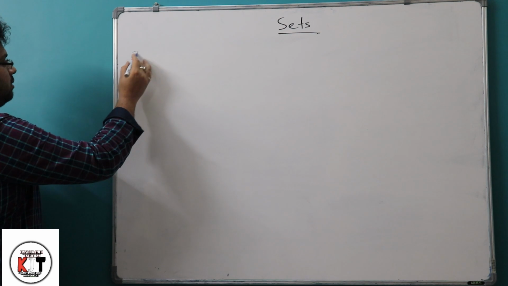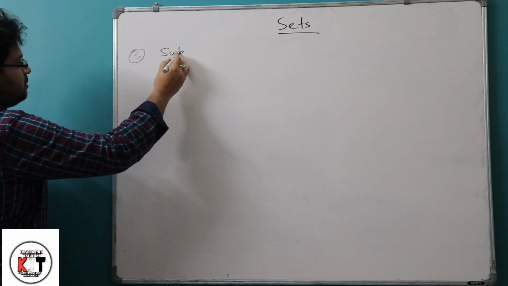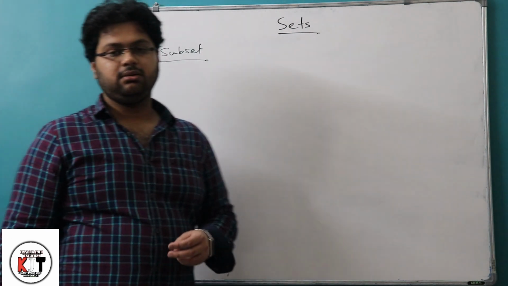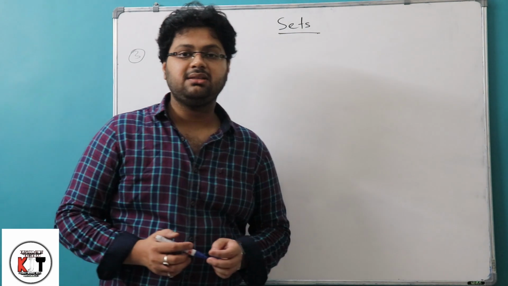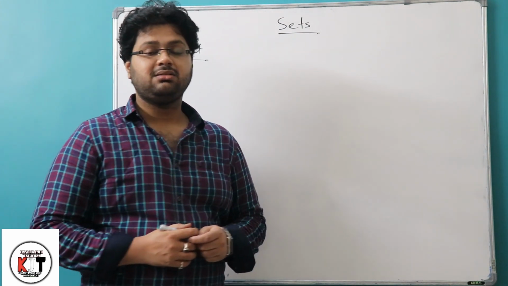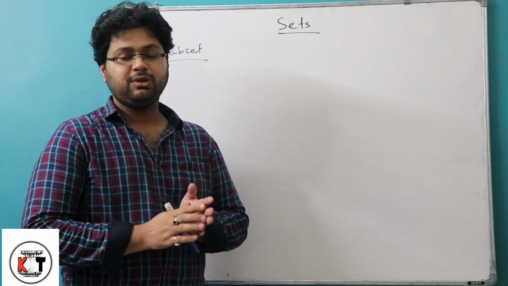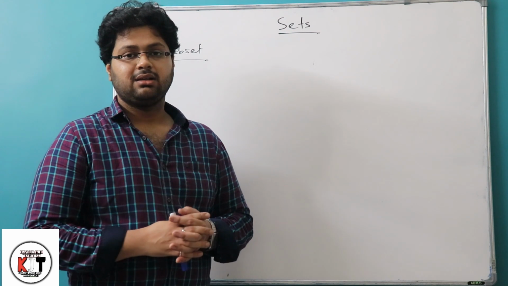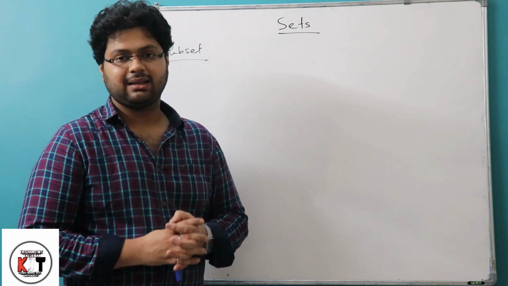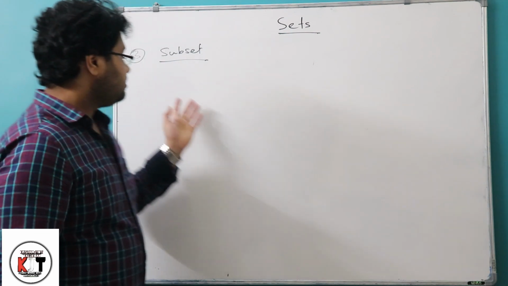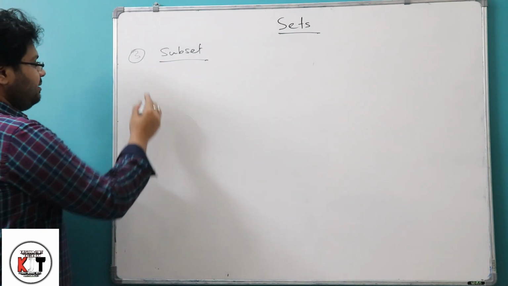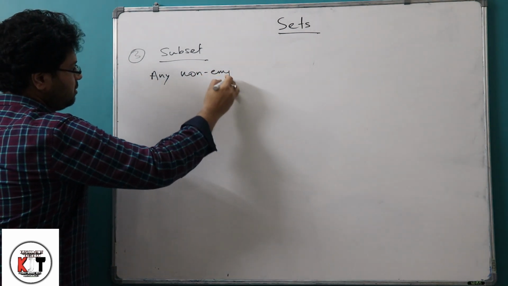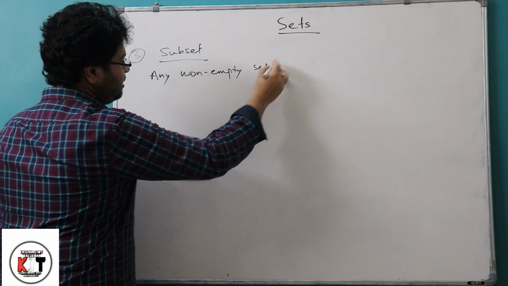Number 3, subset. So this is a very important definition, that is a subset, and we know set means a collection, so subset means a sub-collection. That is, if we break a collection, the sub-parts we can call the subsets of the main collection, that is the main set. So now how we can define it? Any non-empty set A